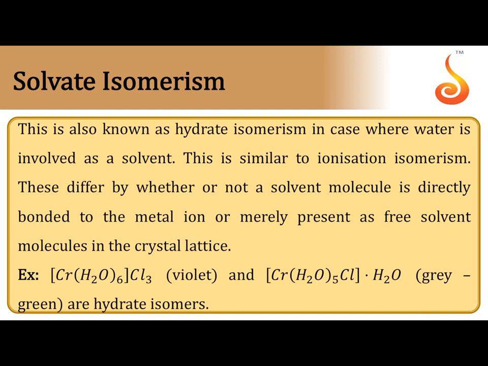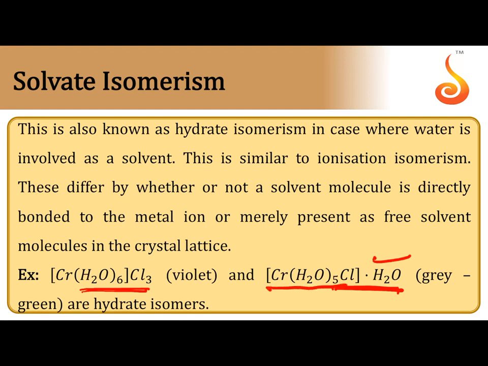Solvate isomerism. If exchangeable H2O molecules and counter anions are present in the complex, that compound can exhibit hydrate or solvate isomerism. So in the first example, there is no H2O molecule outside of the square bracket. All 6 H2O molecules are acting as ligands.